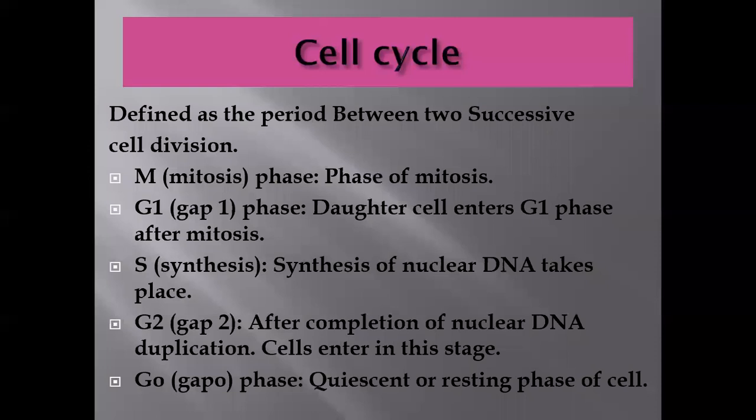Mostly the stable cells are present in this phase. They leave the cell cycle, but they have the ability to re-enter the cell cycle. So the G0 phase is for the stable type of cell, and they are also called conditional renewal cells. When there is any pathology or physiological need, they can enter the cell cycle and regenerate.